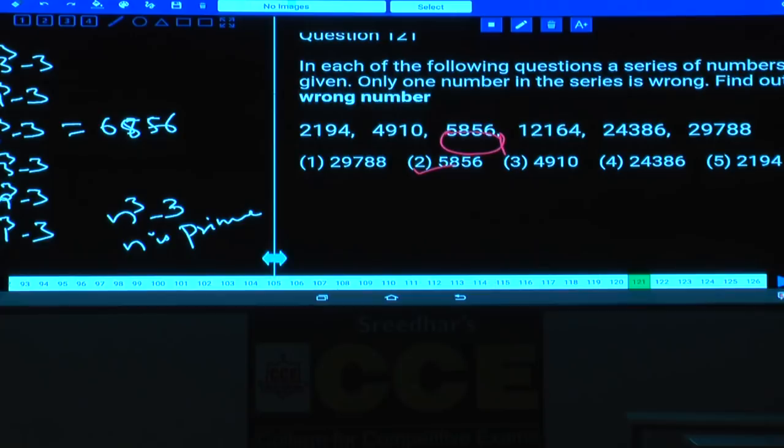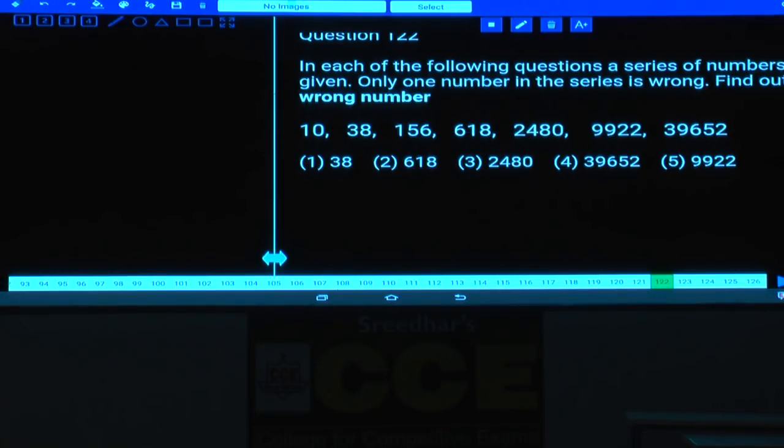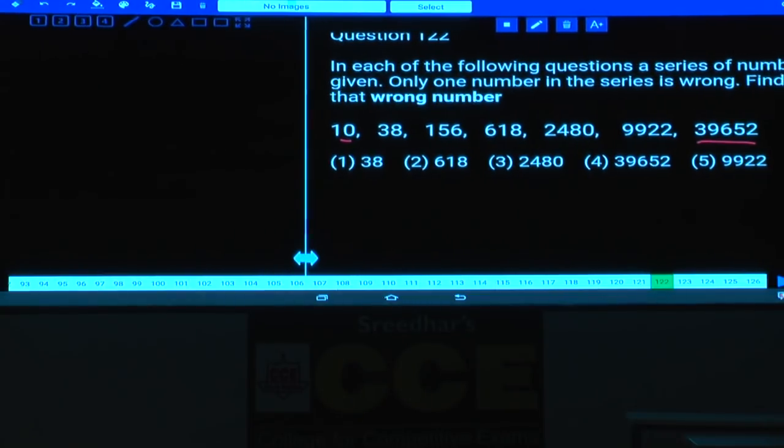Done with this? Now this is about question number 121. Then question number 122. Yes, tell me the answer. Question number 122. Now 10, 38, 156, 618 and so on. Now if you observe here, starting with 10 and ending with 39,652, as the numbers are increasing at a very faster rate, it must be under product or combination.